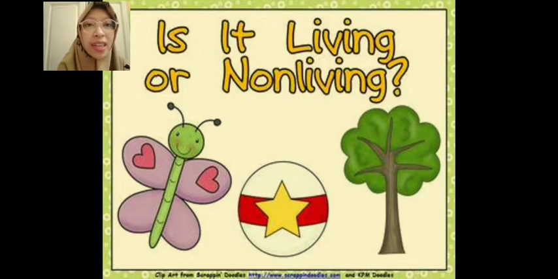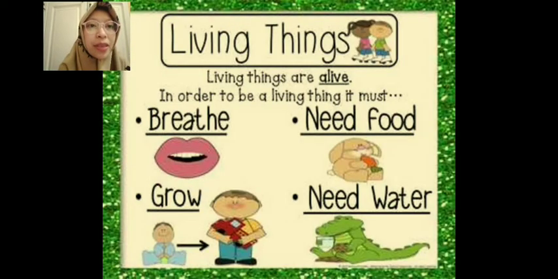Butterfly and tree are, we can say, living things, or makhluk hidup, because they can move and need food. The ball is not a living thing, it cannot move by itself and does not need food. That is the difference between living and non-living.